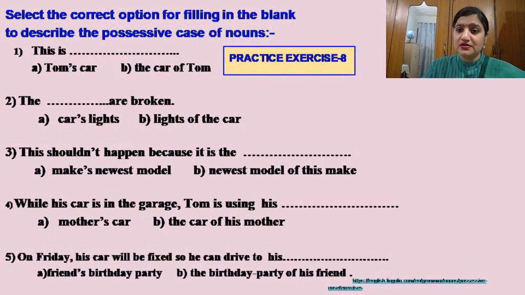For example, the leg of the chair, you won't say the chair's leg, because chair is an inanimate object, a lifeless object, but you will say Mohan's arms or Mohan's shoulders, and not shoulders of Mohan, because it is a living being, it's a boy or a man. So accordingly, you have to see which of the two choices should be used to show the possessive case of